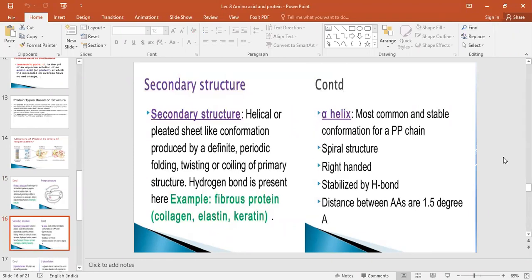What is meant by the secondary structure? A helical structure or a pleated sheet like conformation. Pleated sheet like conformation means what? For example, when you take a paper sheet, or any paper, and you pleat it, you press it, then what type of structure are you going to see? Okay, so that structure is nothing but the beta pleated sheet like structure.